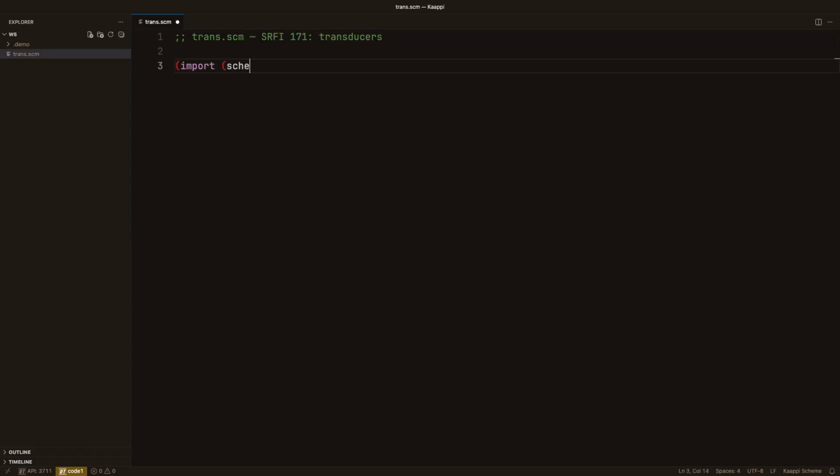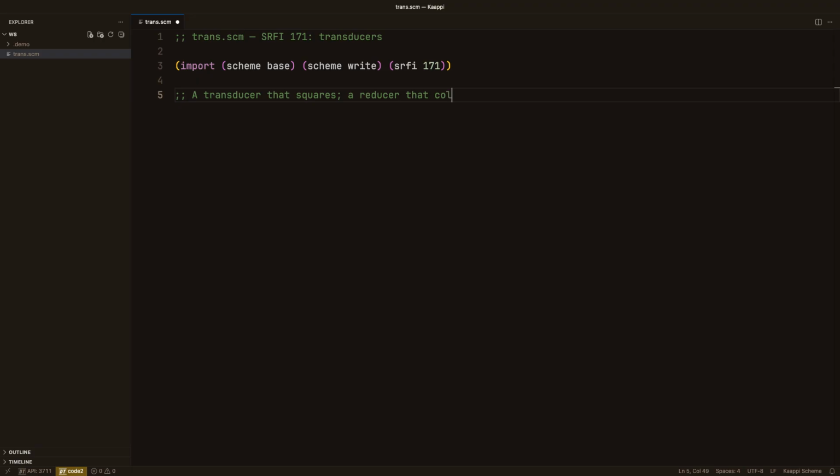When you chain map and filter over a list, each step quietly builds a throwaway intermediate list. Transducers fix that. They're transformations that compose independently of the data and then run in a single pass. SRFI 171 brings them to Kaappi.